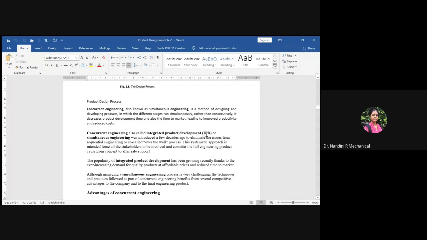In short, you can call it IPD, or simultaneous engineering, where you do more than one piece of work together so that you can do many phases simultaneously. To do this, the company should be well versed in running parallel works together. If they are not able to, it will be very difficult to manage things, because when the process starts, there will be some difficulties in between.